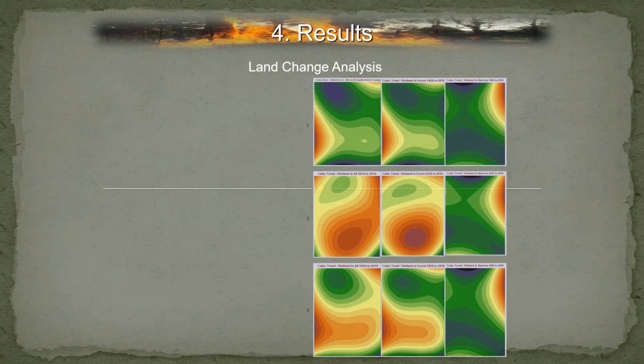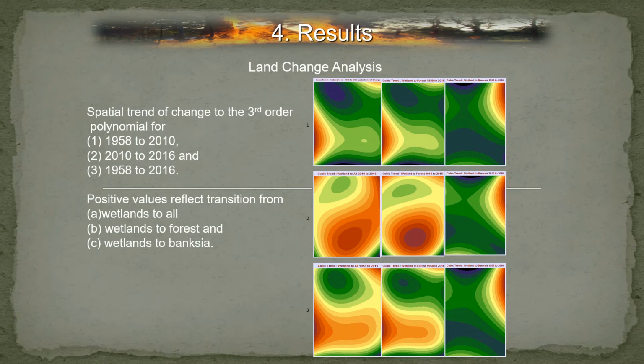So having done that, we then need to look at the spatial trends of change, and we used the third order polynomial for this. We did 1958 to 2010, 2010 to 2016, and 1958 to 2016, as in our previous slide. So we have our 1, 2, and 3, and we know that 1 is 1958 to 2010, 2 is 2010 to 2016, and then 1958 to 2016 is on the right over here.